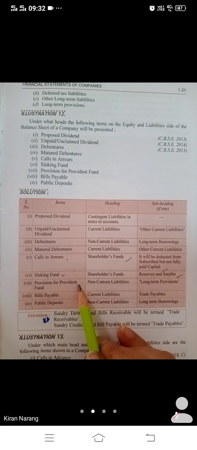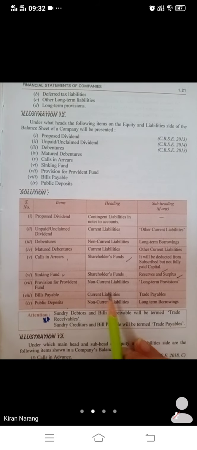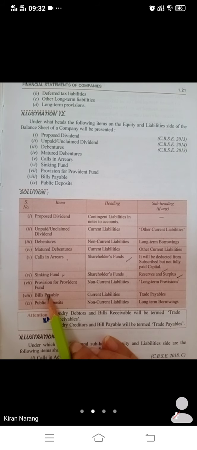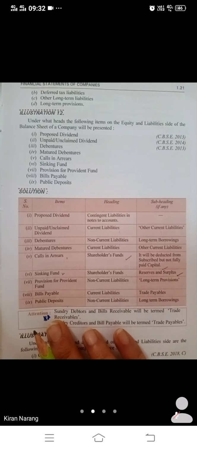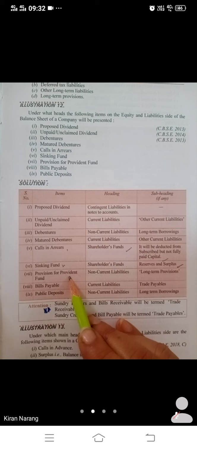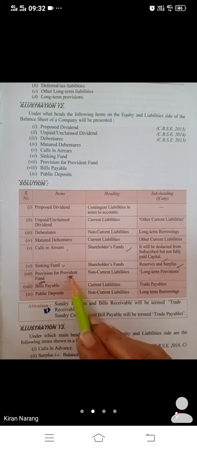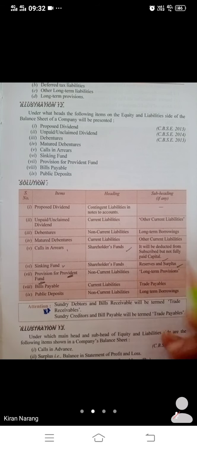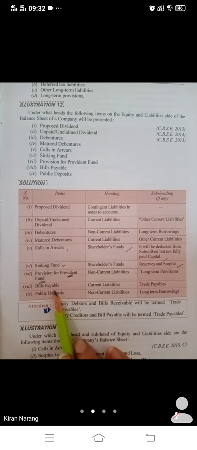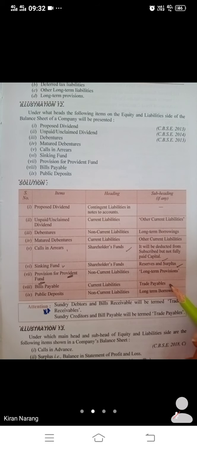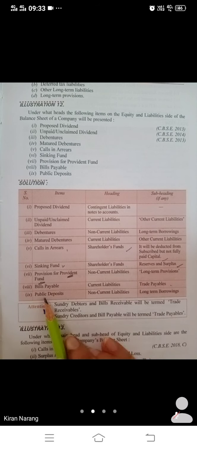Provision for provident fund: this is a non-current liability. What is provident fund? Whatever is deducted from the salary of an employee every month, and whatever the employer also contributes, this amount is paid to the employee at the time of retirement. So this is a non-current liability, long-term provisions. Bills payable is a current liability under the subhead trade payables. Public deposit: non-current liability, long-term borrowings.